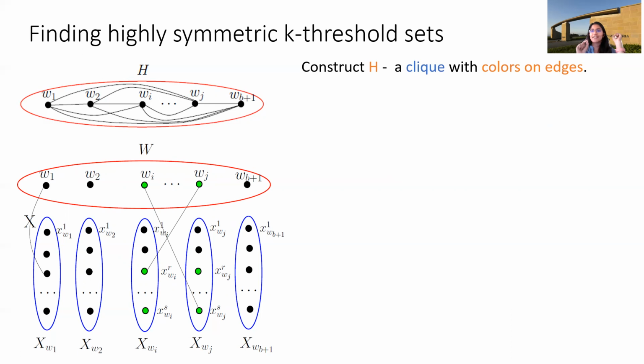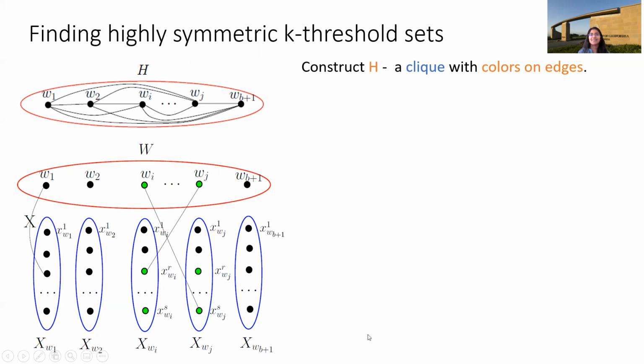So for every vertex Wi in W, you have a set XWi of size at most K, which dominates every vertex in W except Wi, right? Now imagine that you know all these W's and XWi's. For every vertex in W, this is how it will look. You have this set W and all the vertices in W: W1, W2, and so on. And for each one, you know the corresponding set.